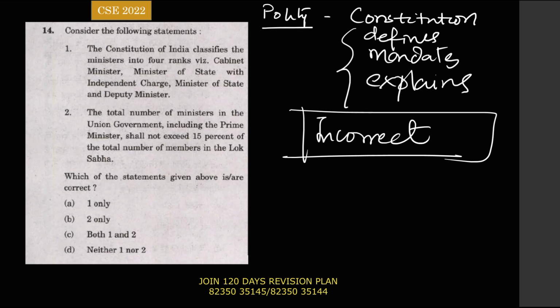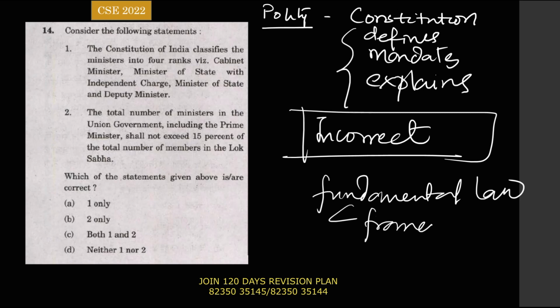Guys, let me tell you the basic philosophy of why this happens. You all know what the constitution is. The constitution is the fundamental law of the country. Since it is the fundamental law, it only gives a framework for the government. It does not talk details.